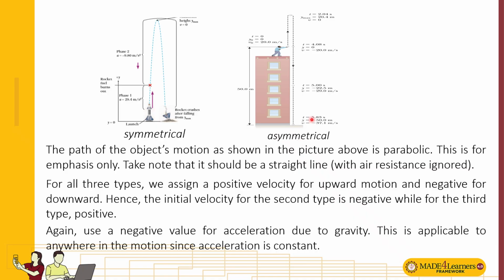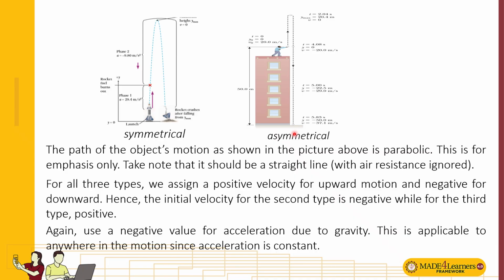And for the asymmetrical case, an object is thrown upward from the hand of this person, for example, on top of a building, so its downward motion would go all the way to the ground. So this is not symmetrical. This path is shorter compared to this other path.